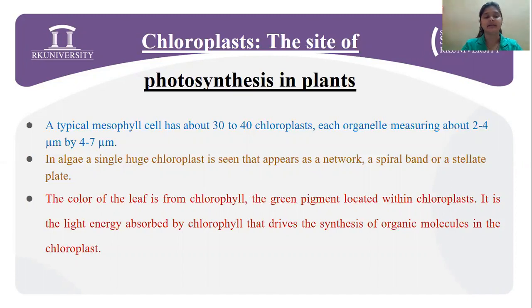Now, in algae, a single huge chloroplast is seen that appears as a network, a spiral band, or a stellate plate. The color of the leaf is from chlorophyll, the green pigment located within the chloroplast. It is the light energy absorbed by the chlorophyll that drives the synthesis of organic molecules in the chloroplast. So basically the function of the chloroplast is the synthesis of organic molecules.